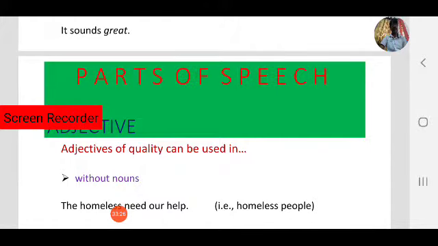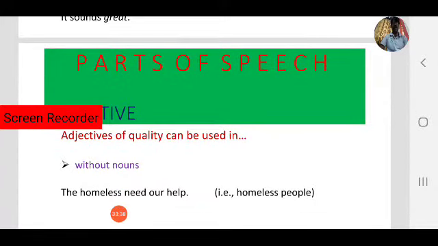Next, another case is without nouns. For example, the homeless need our help. Here homeless means homeless people. So the homeless need our help, like that.